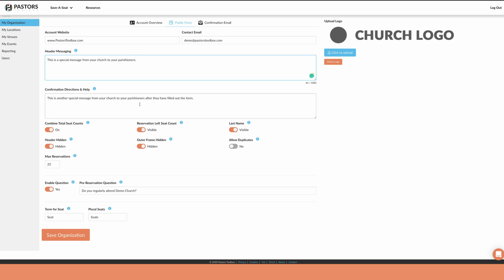And finally, the last text field on this tab is the confirmation directions and help. This is another customizable field. Your parishioners will see this after they have completed their reservation. So this is a nice spot to tell them that you can't wait to worship with them, or further instruction for how they can gather safely for your upcoming services. Don't forget to save your organization.